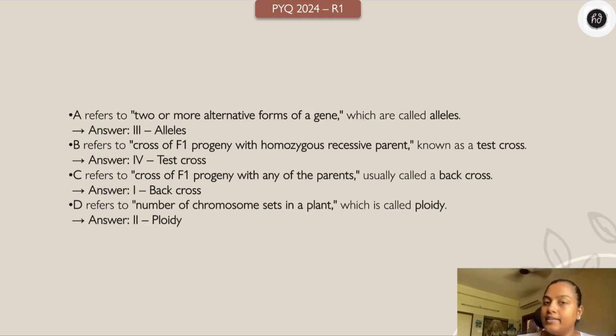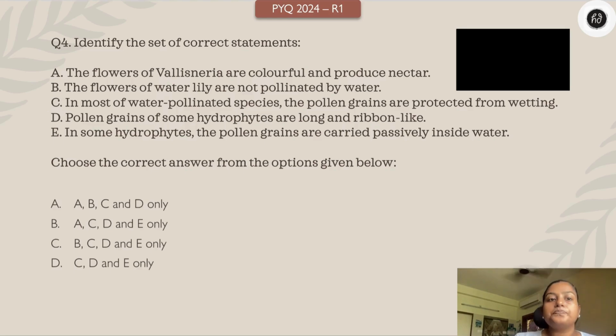I have added the answer slide. You can pause, you can read it. I have explained anyways in the answer slide itself. If you want to know slowly and in detail, pause the video and refer to the answer slide. For every quiz, I have added the answer slide. Moving on to the next one.